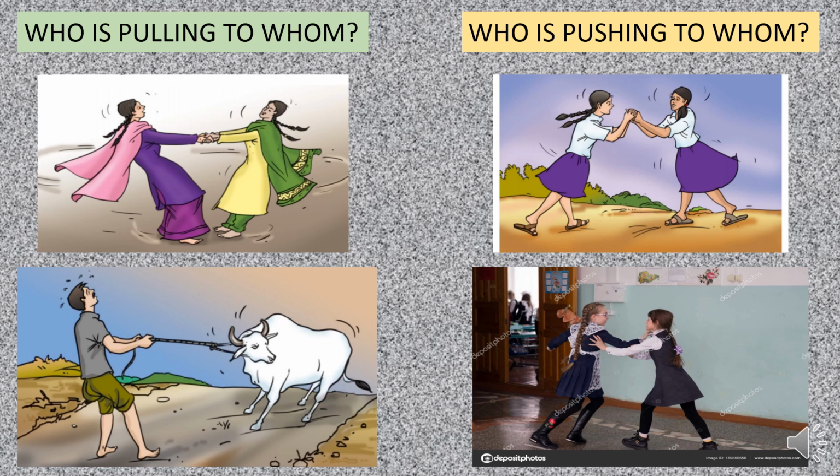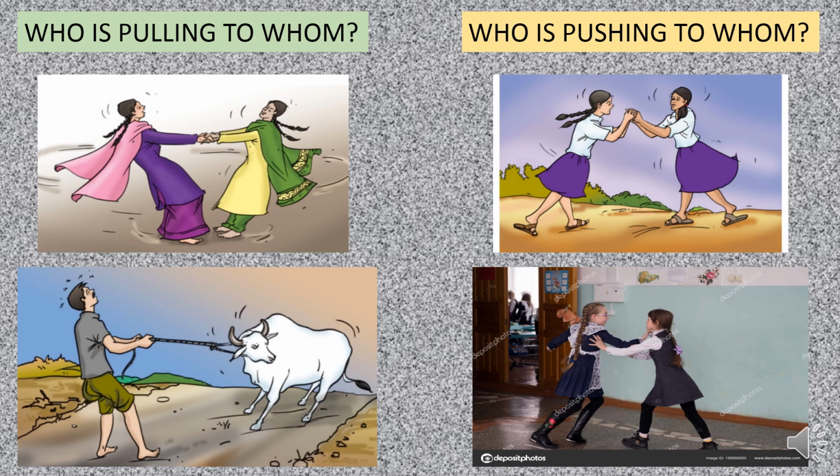Then if you observe the next two images, the girls are fighting, right? So we cannot tell that this girl is pushing that girl or that girl is pushing this girl. We cannot tell separately, because by observing these images, easily we can tell that they both are pushing each other.